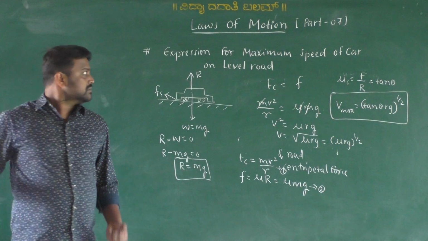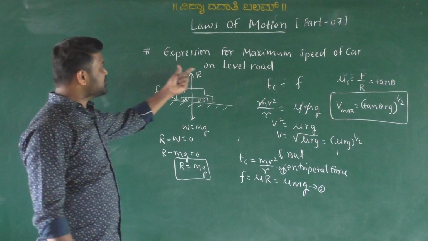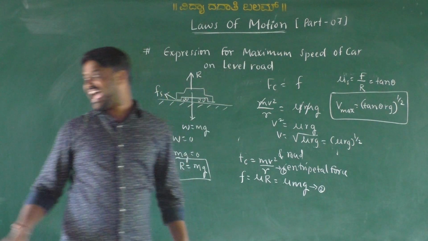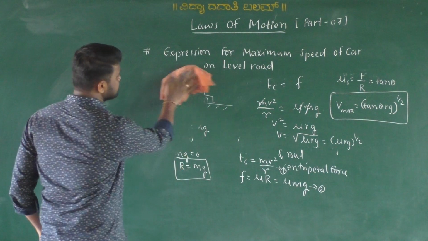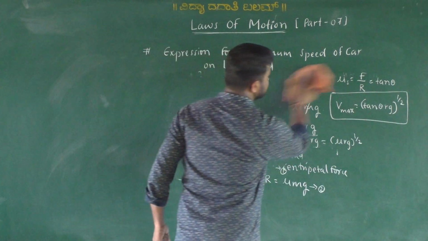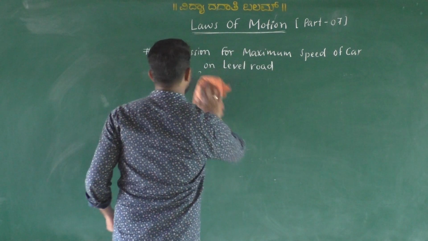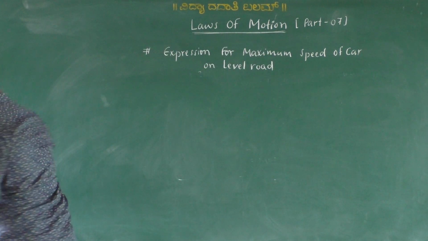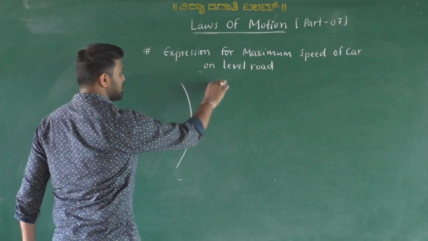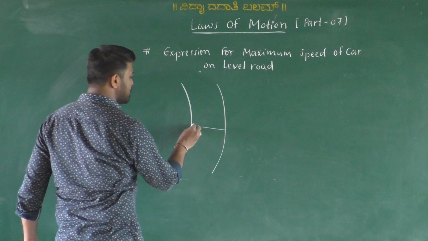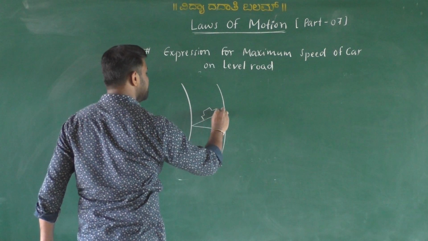Okay, so after completion of this one, we move on to the expression for maximum speed on a banked road here. It's very simple. Here also various forces are acting when a car is moving on a banked road or inclined road. Say it is a circular path. Say it is called a flat road. This is called an inclined plane. Here a car is there.